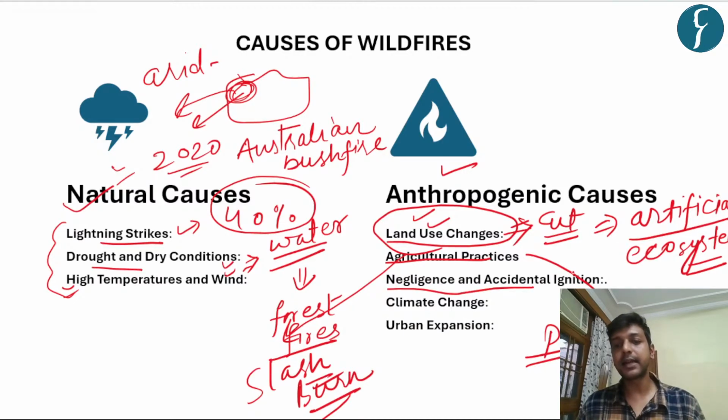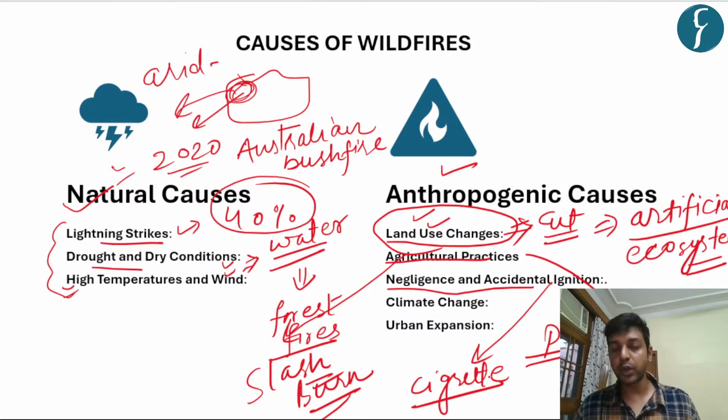Thirdly, negligence and accidental ignition. It is because, for example, whenever you go to a hilly region or to forest regions, generally people do campfires, right? And they leave the residue, and due to the blowing of wind, this campfire leads to wildfires in the adjoining regions or areas as well. And secondly, cigarette butts are one of the important reasons for wildfire, especially in India, like Himachal Pradesh and Uttarakhand.